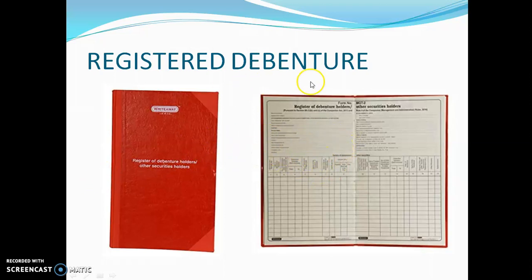So this picture was introduced in order to make it easier to understand what a registered debenture is. Details are written in the debenture register. So all the details of a debenture holder are written in this register. So it is called a registered debenture.